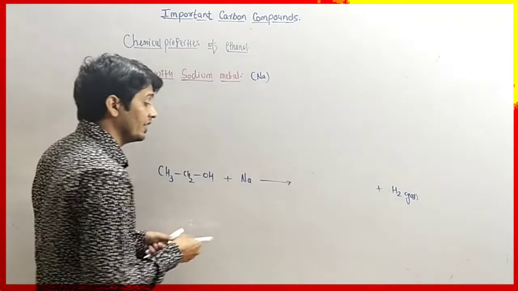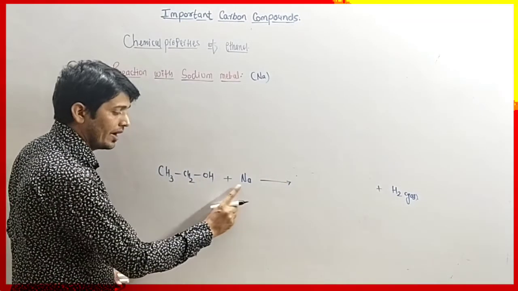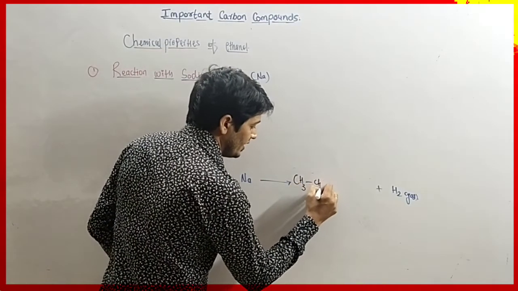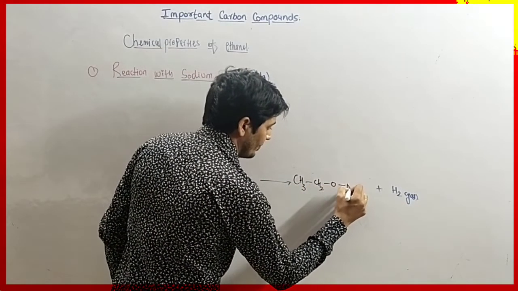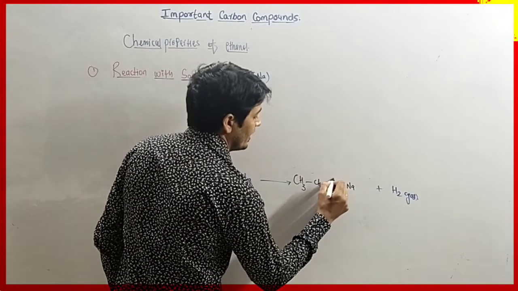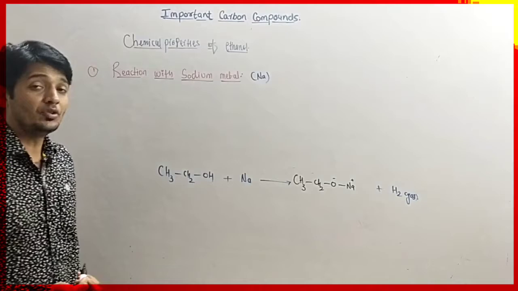Sodium ethoxide. Its formula is CH3CH2ONa. Here oxygen has a negative charge and sodium has a positive charge.